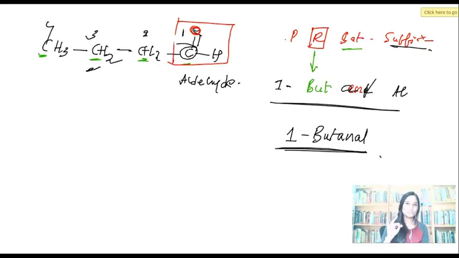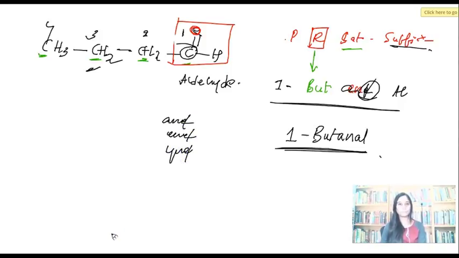Two things that you should be very cautious about: the first is identifying double bonds. The second one is, remember you have to cut down this E. Whether you are taking ane or ene or yne, when you compile, you have to cut down the last E. Done? Now, let me tell you something. There could be molecules without a functional group. It's okay. Let's take one example to understand it.